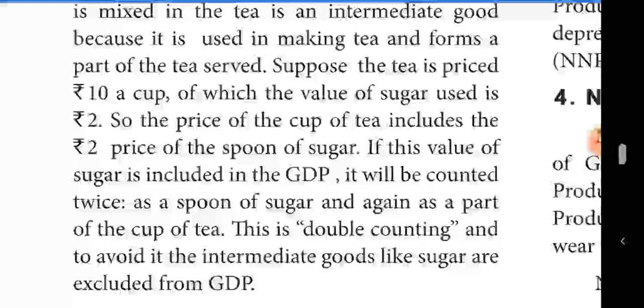But to make one tea, sugar is very, very important, and the tea powder is also needed. That is the intermediate goods. That amount won't be added separately. That particular intermediate goods is also included in the final goods. Likewise, only the final goods are measured in the GDP. If the intermediate goods are measured, that is double counting, which is very, very difficult. So only the final goods amount is measured in the GDP. Okay, can you understand, students?